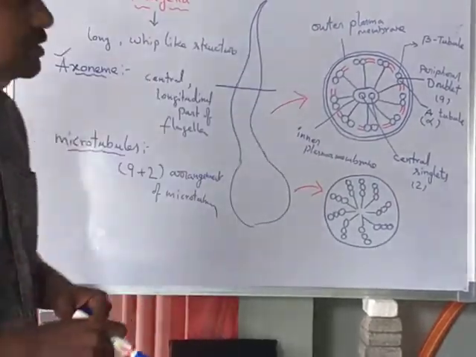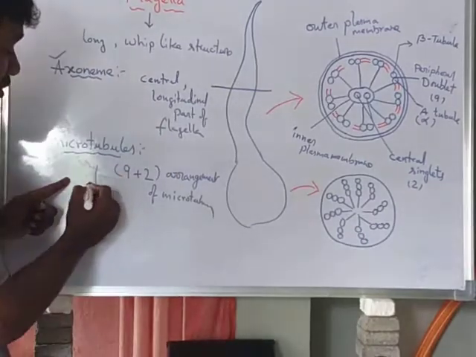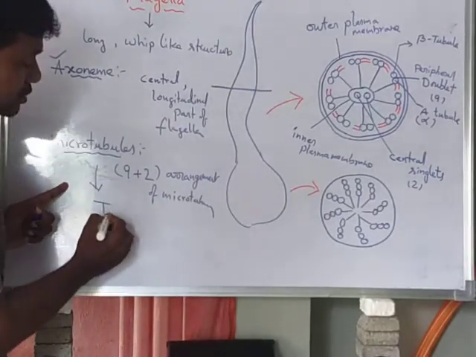These microtubules are made up of a protein called tubulin.